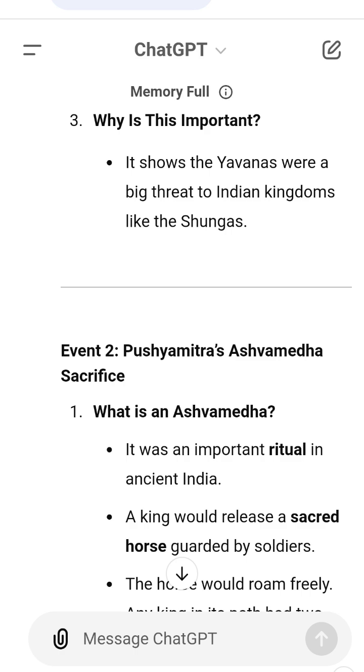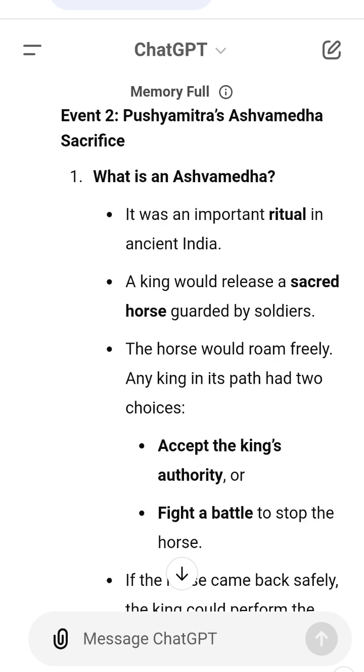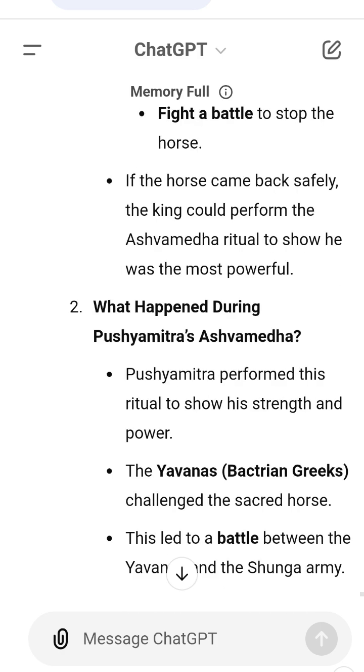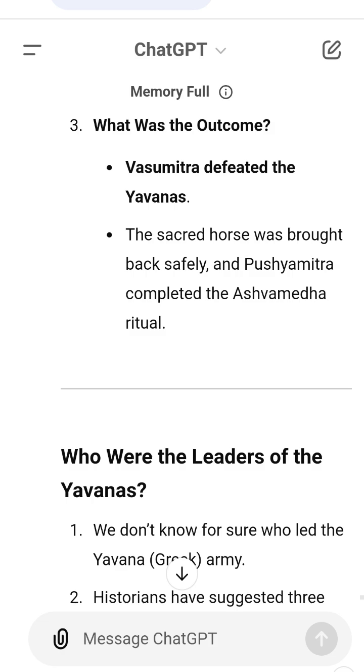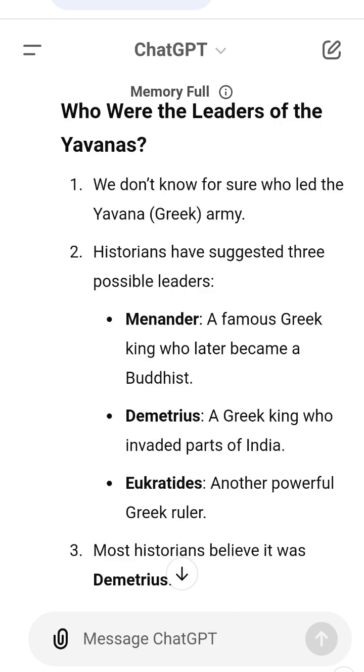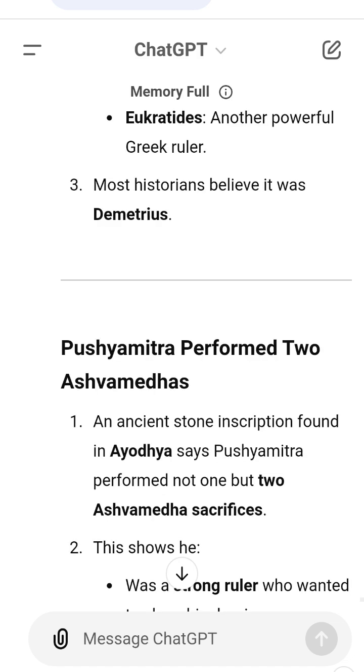Examples to help you understand. 1. Ashvamedha as a show of power. Imagine sending a parade across the country. If anyone stops the parade, it means they don't respect the king. The king's soldiers will fight to defend it. The Ashvamedha was similar, but instead of a parade, they sent a sacred horse. 2. Yavanas reaching Indian cities. Imagine a group of foreign soldiers trying to capture cities near your home. This is how the Yavanas threatened Saketa and Madhyamika.